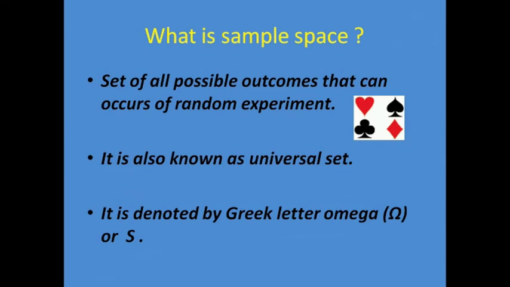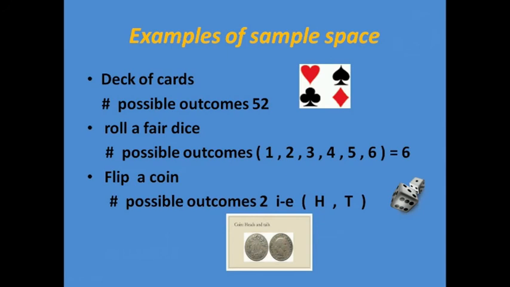Now what is sample space? It is the set of all possible outcomes that can occur in a random experiment. It is also known as the universal set, and it is denoted by the Greek letter omega or capital S. For example, the sample space of a deck of cards has 52 possible outcomes.